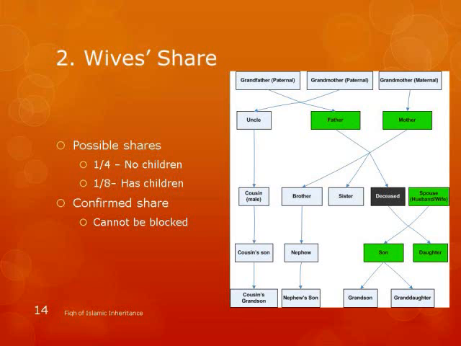An interesting thing again, just to point out, husband and wife are getting a 1:2 ratio here. Notice that the husband has to take care of the children. Does the wife have to take care of the children? Probably not, right? Because the children will be taken care of by many other relatives. The wife might be having a father, a brother, or another husband. So there are so many chains.